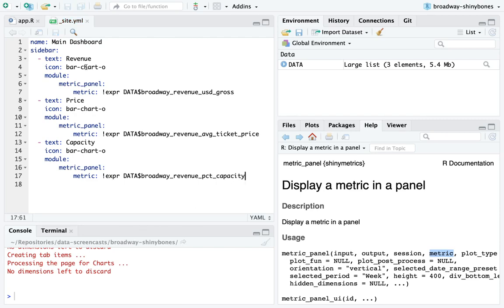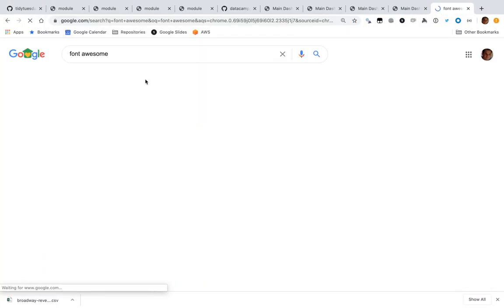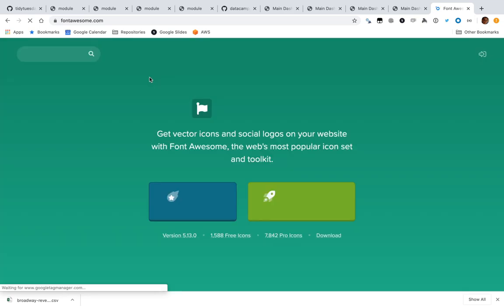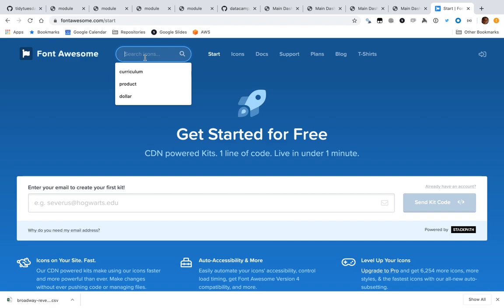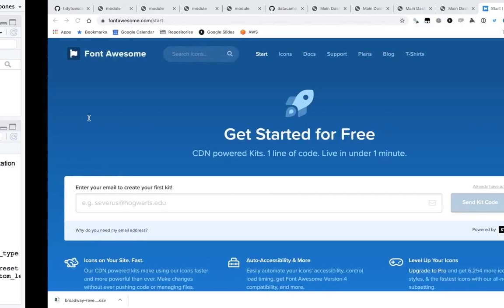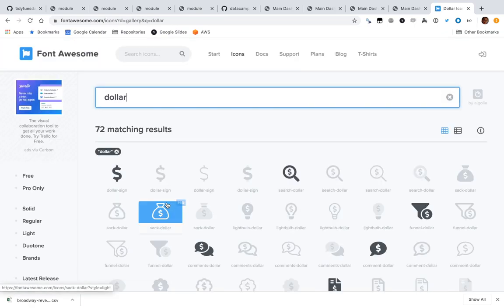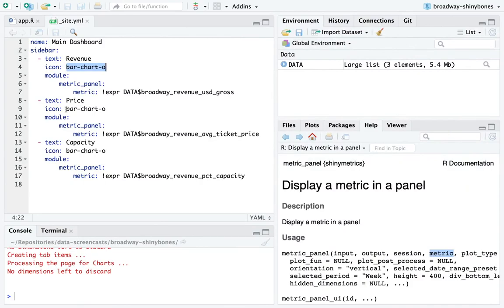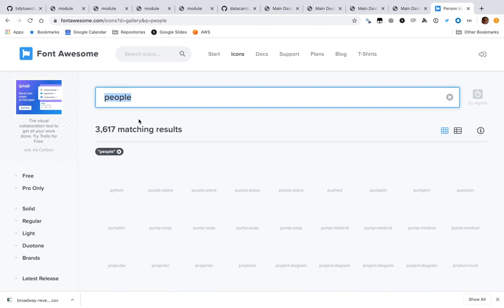And while I'm at it, I can change these icons. These icons come from the free version of Font Awesome, which you can look at here. And check this out, I can search. Font Awesome is a really great set of icons. I want the price one to have a dollar icon on it. It's called dollar-sign. I want capacity, maybe that's people or seat.